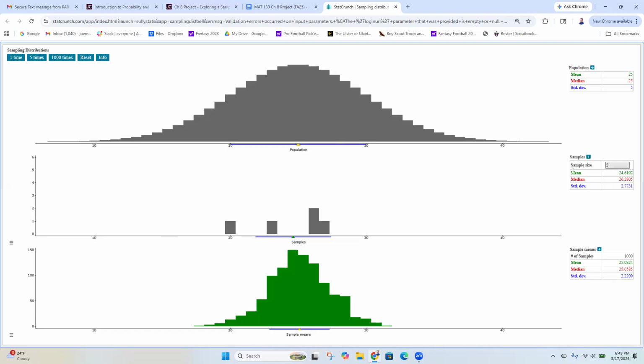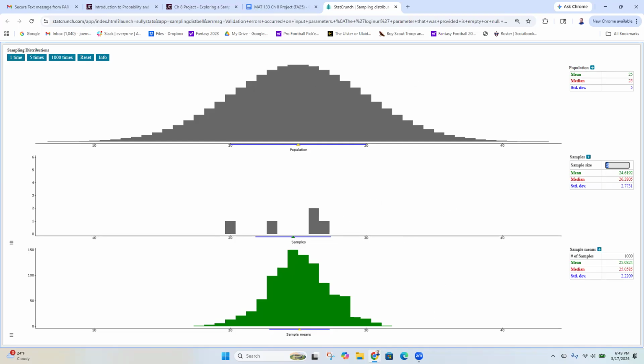Yeah, you change it. I'll do it again for you. You change this to 5. You hit reset, and you click 1,000 times. Make sure you click 1,000 times, or it's just going to be blank. Okay, and then you should end up with a green sample means distribution at the bottom. Okay, so Jordan, hit 1,000 times, and you should have what you need.